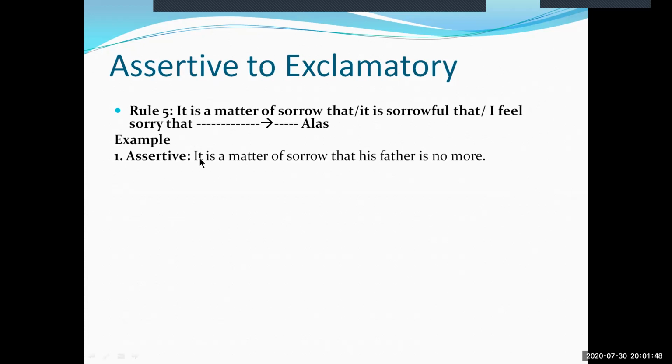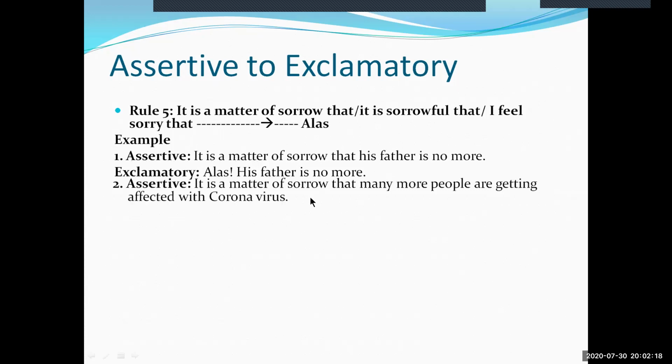This part is to be dropped from the sentence. And then we need to import a new word, alas, in the beginning of our exclamatory sentence. And then the rest of the sentence is to be written as I have said. So the exclamatory sentence will read like, alas, his father is no more.